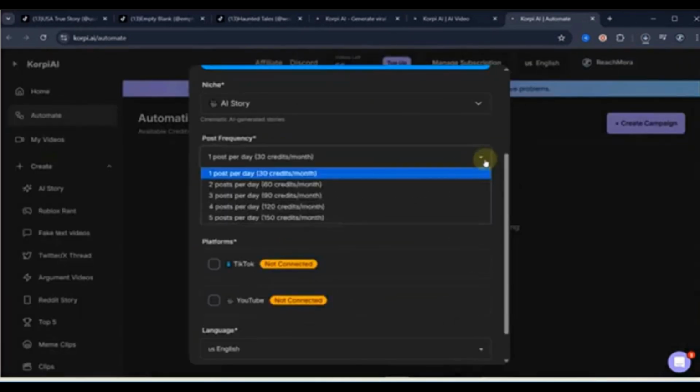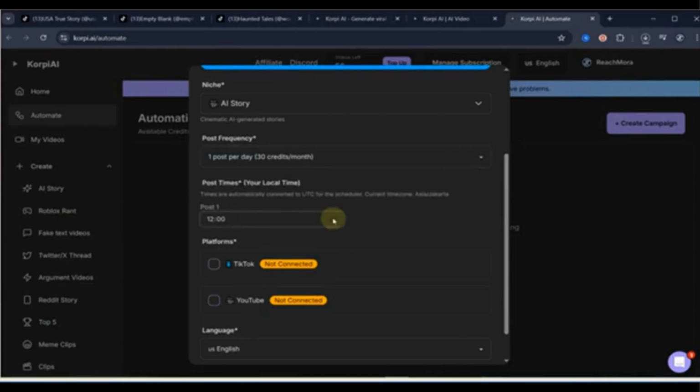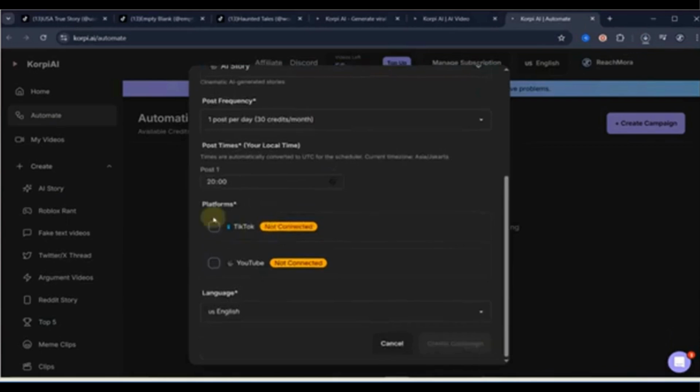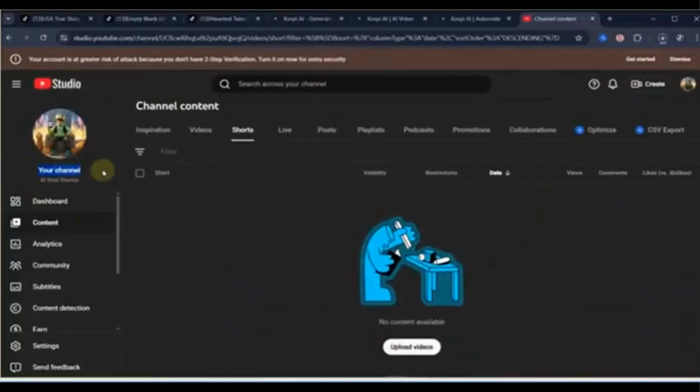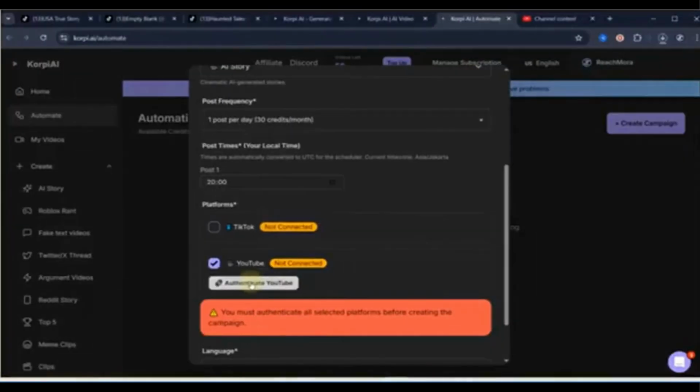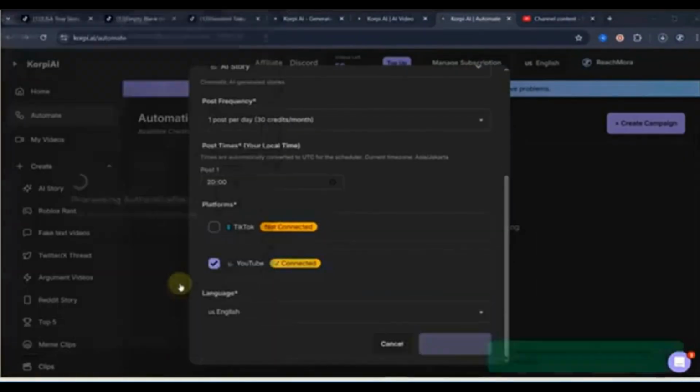Next, select how long you want the campaign to run. 1 month, 2 months, or longer, depending on your credits. Then choose the exact time you want your videos posted every day. After that, select the platform, TikTok or YouTube. I'll choose YouTube and connect this brand new channel. Just sign in with your Gmail and allow access. Once that's done, you're finished.